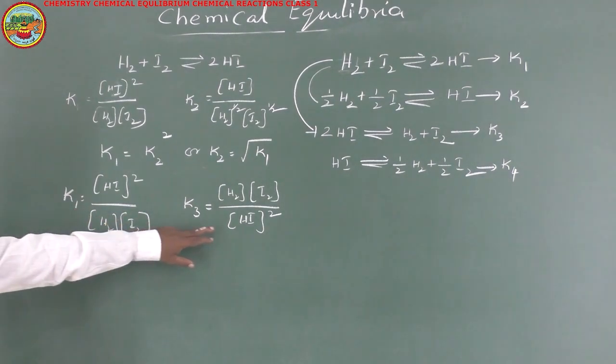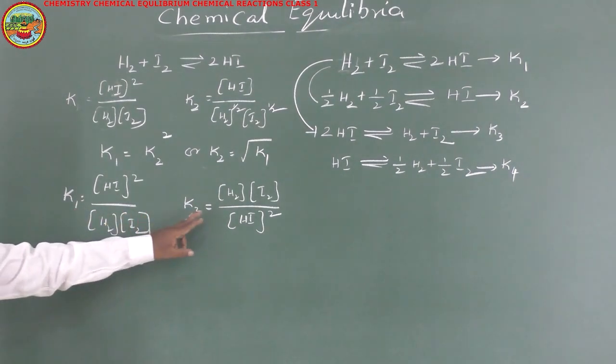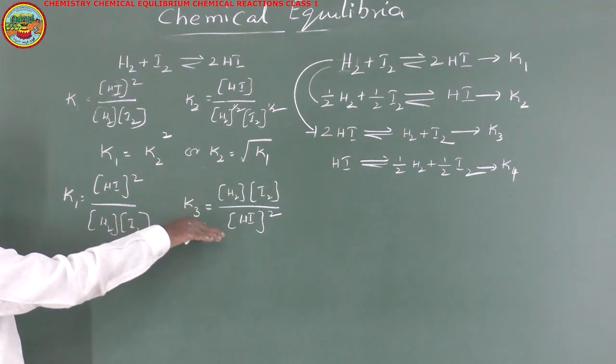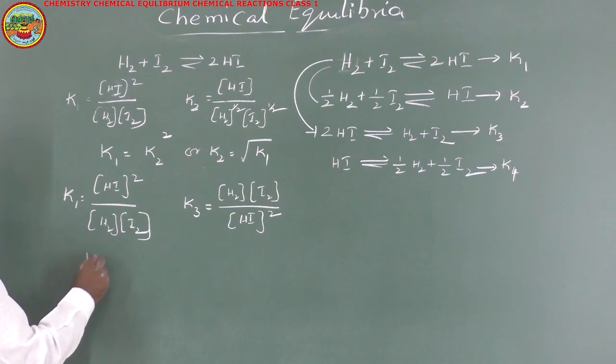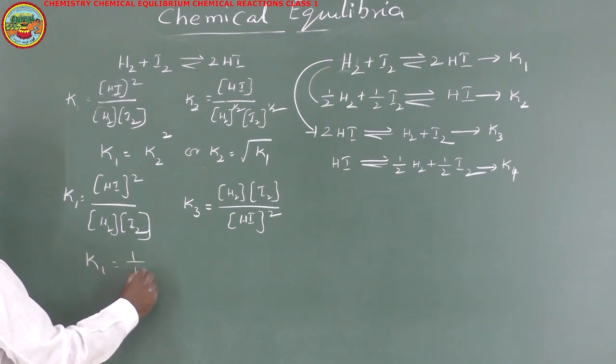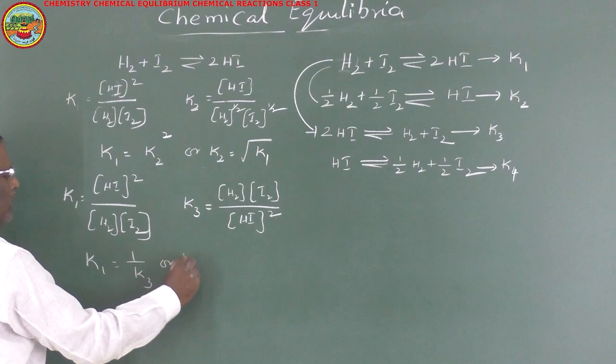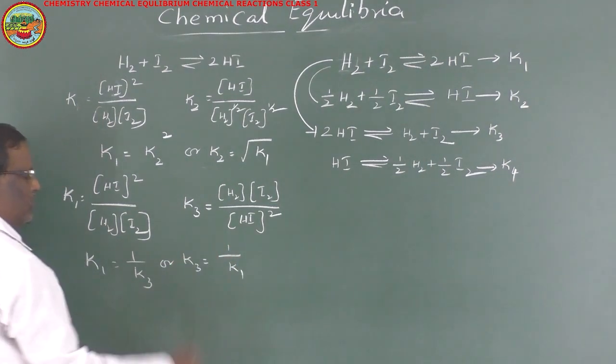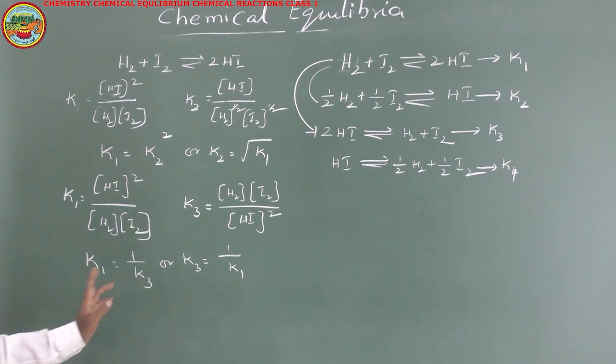Now, when you compare these two expressions, this is reverse to this. That means if you reverse it, you will get this. That's why K1 is equal to 1 by K3, or K3 is equal to 1 by K1. So this is the relation between K1 and K3.